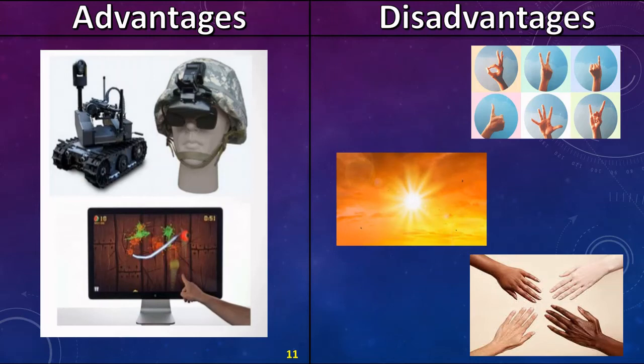Now, let's see some of the cons of this project. Sunlight. In image processing, due to sunlight, huge deviation occurs and we won't get the appropriate output. Second is the background color. The values are set according to the background color. So, when the background color changes, the results are not obtained. Then, skin color variation. The values are set as per the skin color of one's hand. When skin color varies, the results will deviate. Then, limited number of gestures. Since we are using our fingers as gestures, the gestures will be limited.